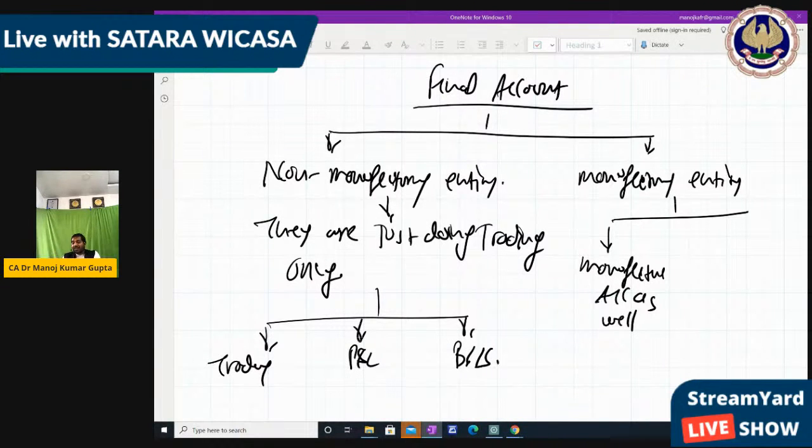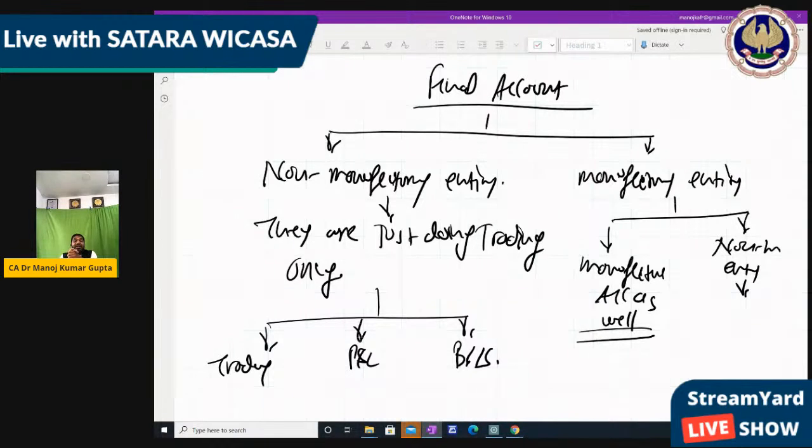But in manufacturing, these are the same as a non-manufacturing entity. But in addition, we have to prepare a manufacturing account as well. In CA Inter and CA Final, this manufacturing account becomes costing, which is a separate subject, a separate topic. A very interesting topic, a very interesting subject.